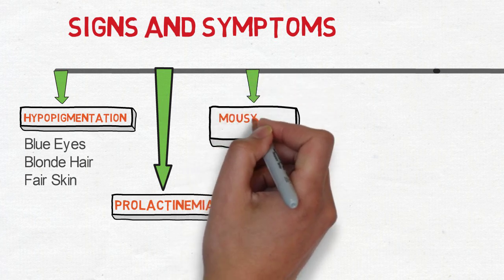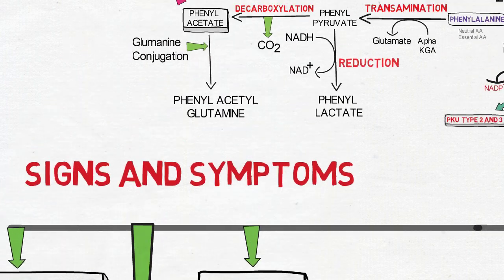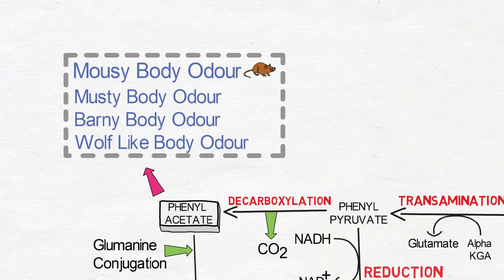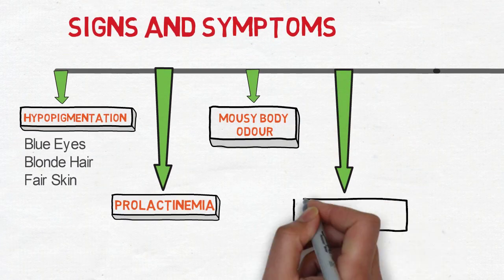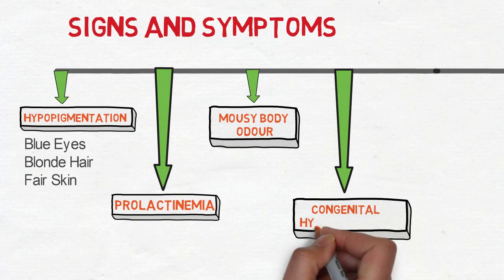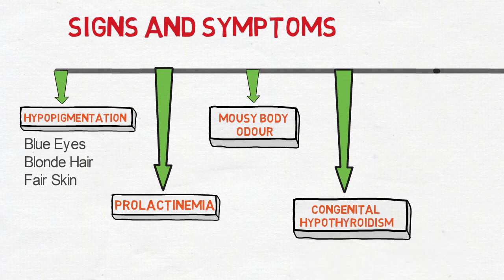Third, mousy body odor. We have already seen that the increase in the level of phenylacetate, which is an intermediate of the alternative metabolic pathway, is responsible for this odor. The fourth one is congenital hypothyroidism. Thyroglobulin is produced by thyroid follicles which contain tyrosine residues.